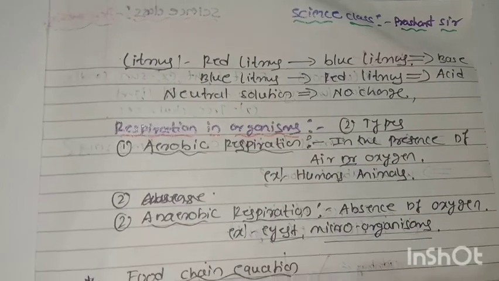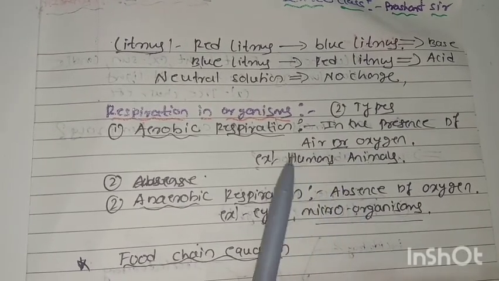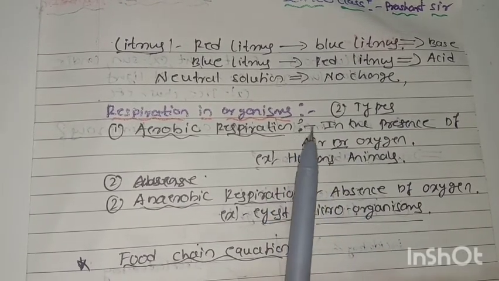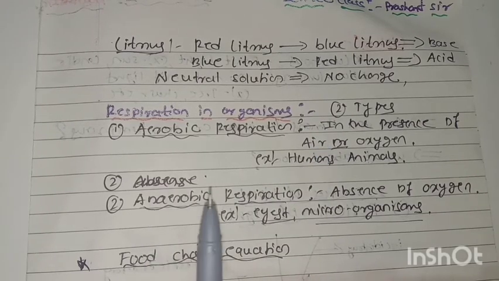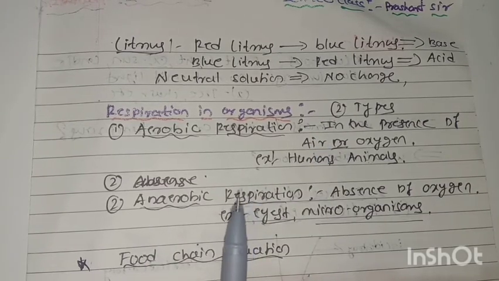And the next concept is respiration in organisms. Yes, champions, this is a very important concept, and it is very important to us also. In respiration, energy is released. There are again two types of respiration: aerobic respiration and anaerobic respiration.